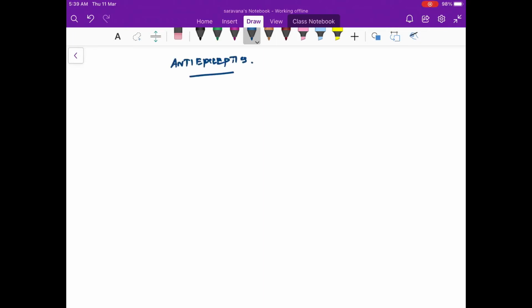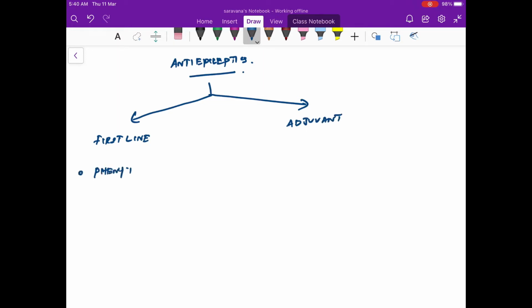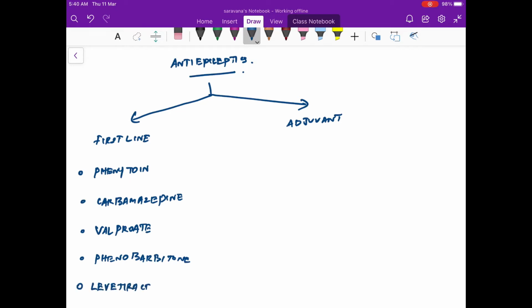In this video, we are going to discuss antiepileptics. Antiepileptics can be broadly classified into two groups: one as the first line drugs and the other as the drugs which are used for adjuvant therapies. The first line drugs are phenytoin, carbamazepine, then valproate, which is very commonly used, and phenobarbital, which is not much used these days except in neonatal seizures and status epilepticus. And then we have the most recent, levetiracetam. So these are the first line drugs.